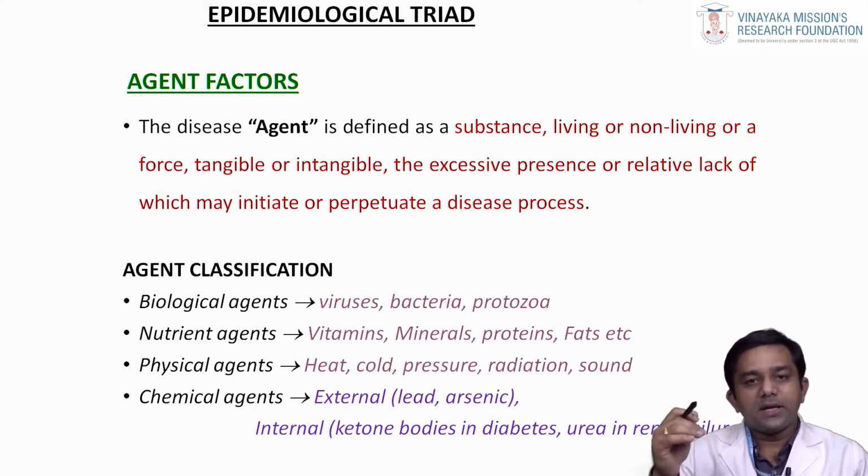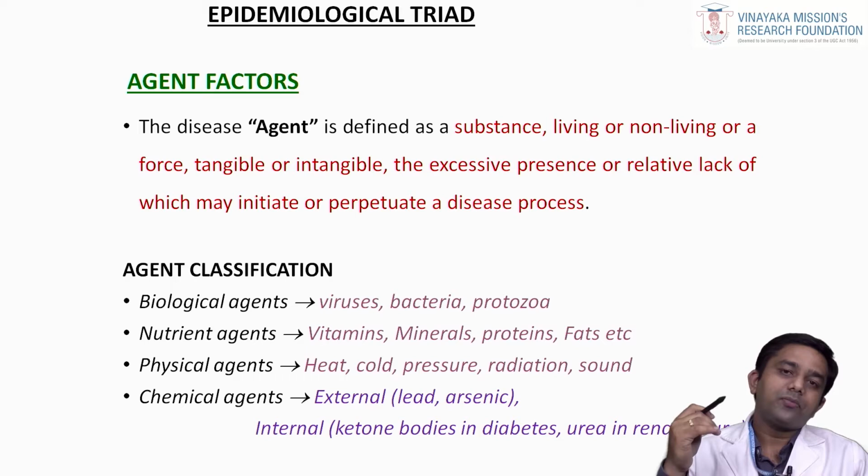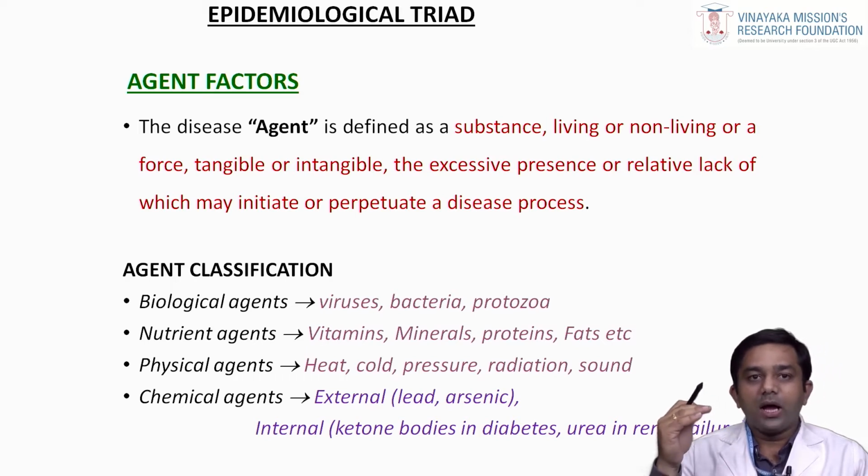First is biological agents. Biological agents are nothing but the viruses, bacteria, protozoa or other microorganisms which can cause a particular disease. Next comes the nutrient agents, that is your vitamins, minerals, proteins, fats. Any lack of vitamins will cause a particular disease.